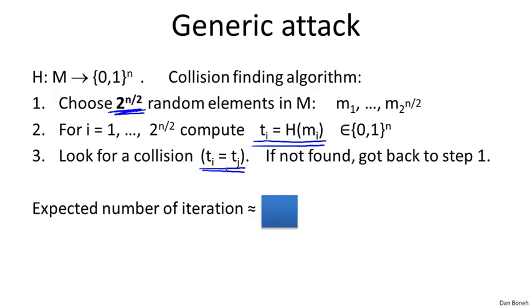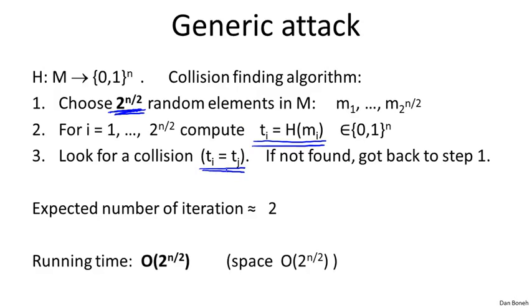So let me ask you, in that case, how many times do we have to iterate this algorithm before we actually find a collision? Well, since each iteration is going to find a collision with probability 1/2, we have to iterate about 2 times in expectation. And as a result, the running time of this algorithm is basically 2 to the n over 2 evaluations of the hash function. Notice also this algorithm takes a lot of space, but we're going to ignore the space issue and just focus on the running time.